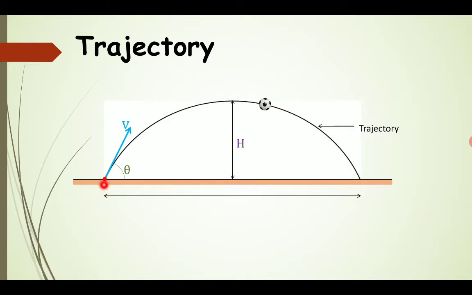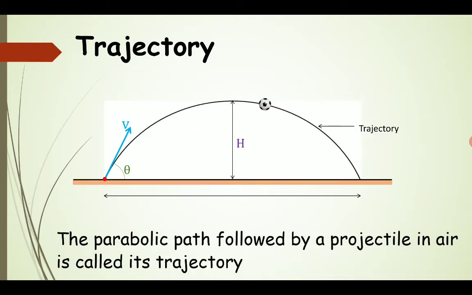This curved path taken by the projectile is known as the trajectory. We can see from this figure that the trajectory is parabolic in nature. So the parabolic path followed by a projectile in air is called its trajectory.